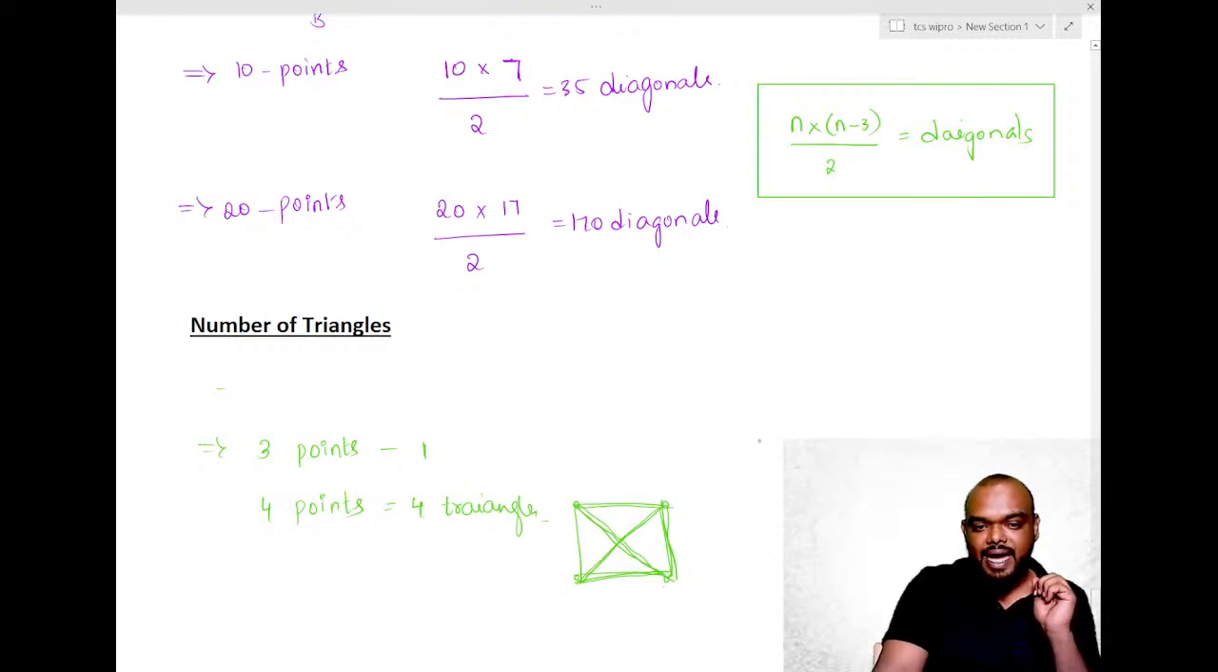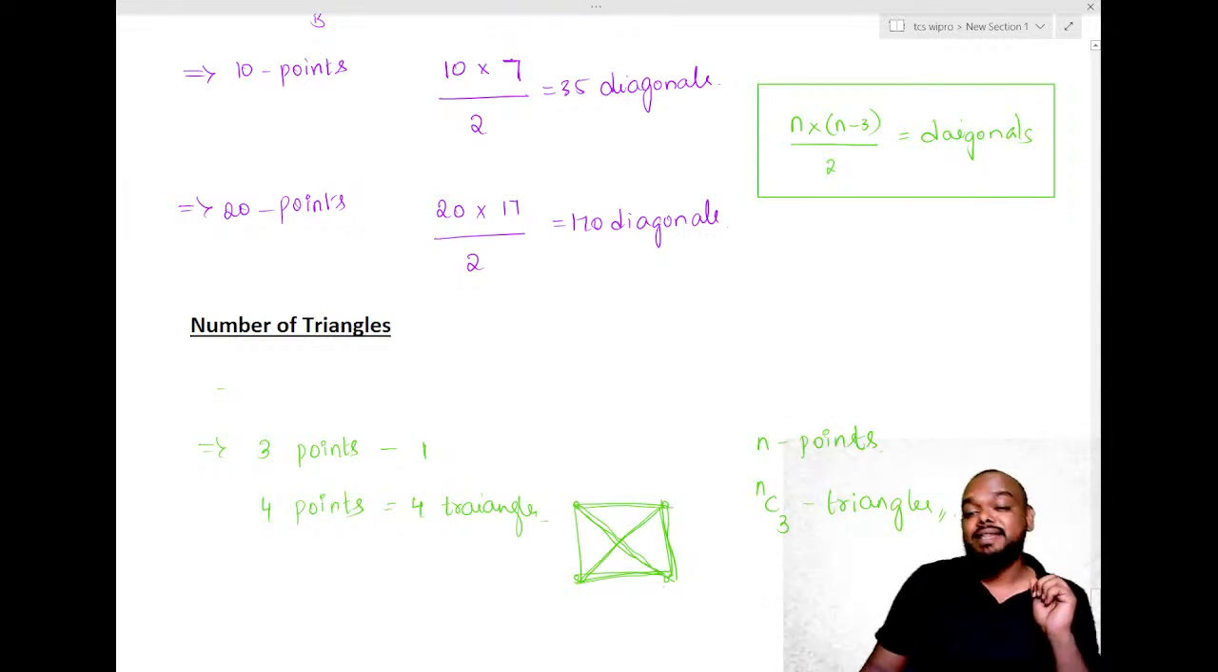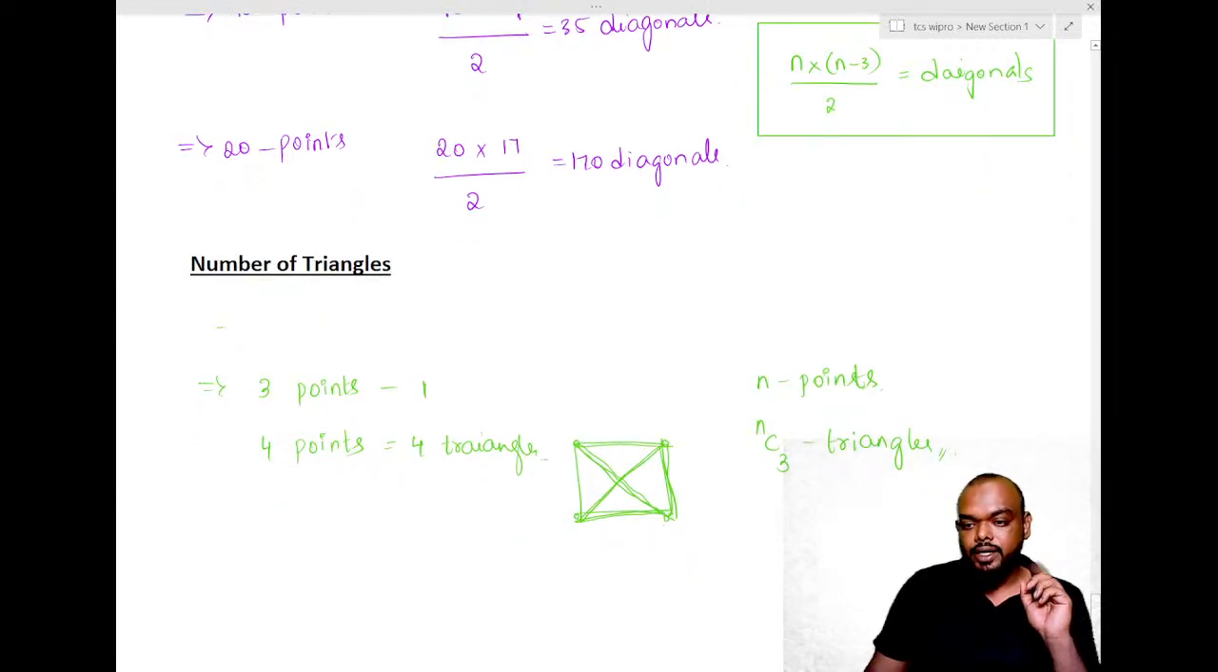Simply, if there are n points, we can draw nC3 triangles. How many? nC3 triangles. If we have n points, we can draw nC3 triangles. Am I clear with this? Everybody, did you understand?